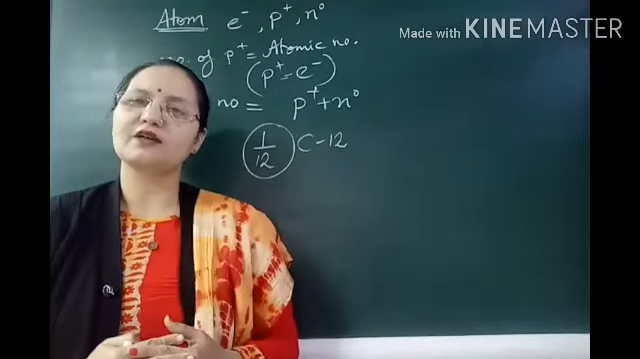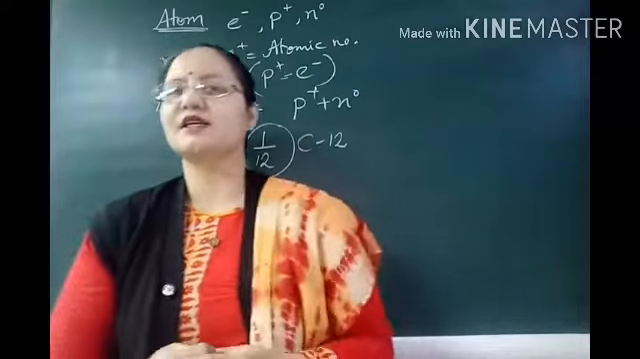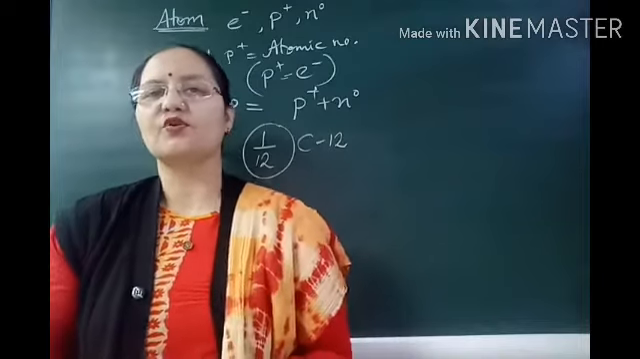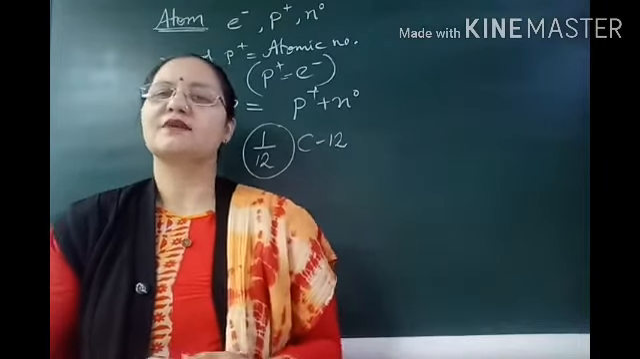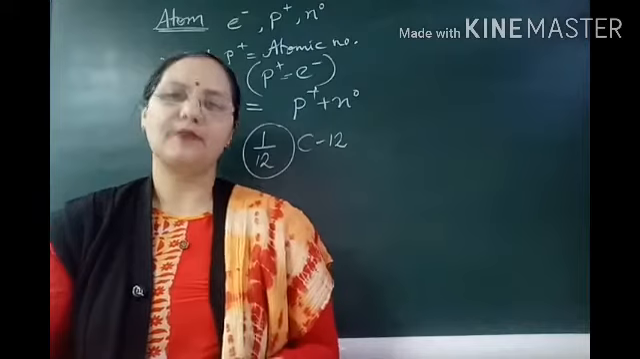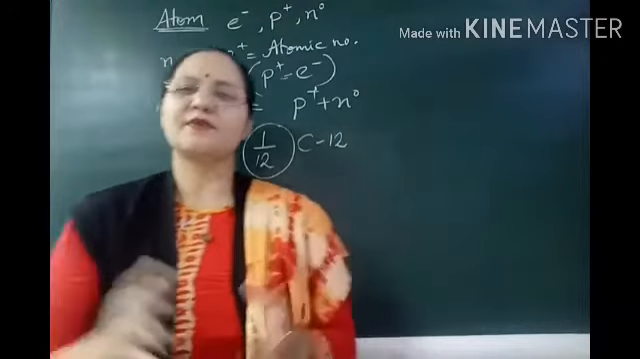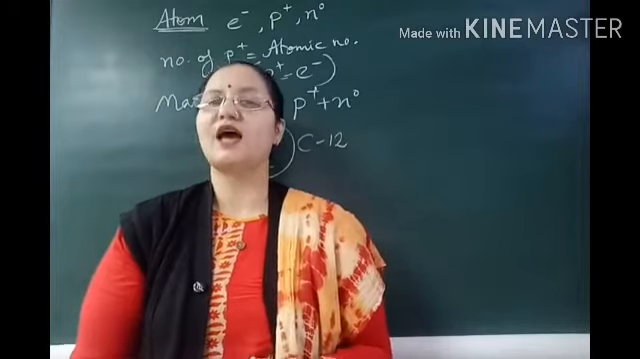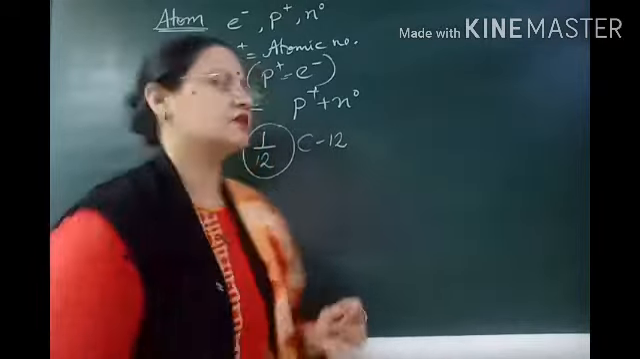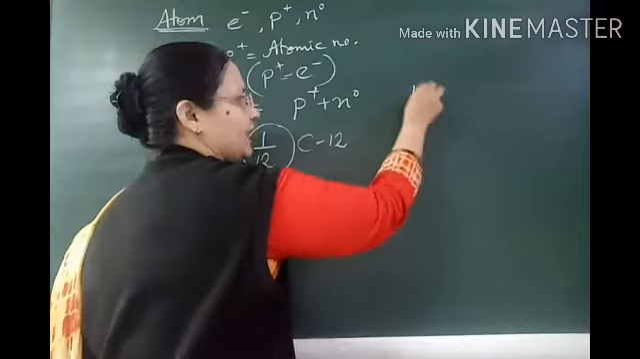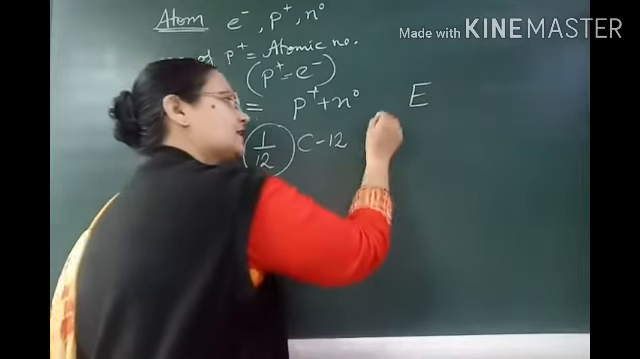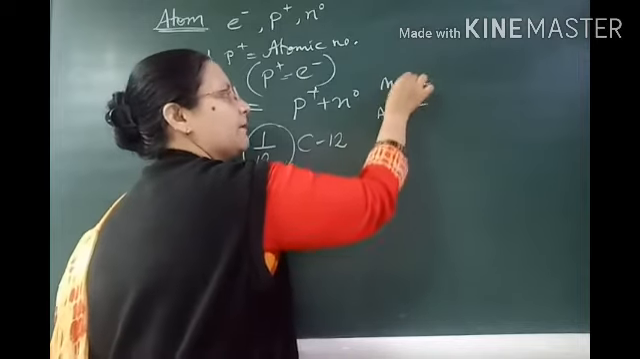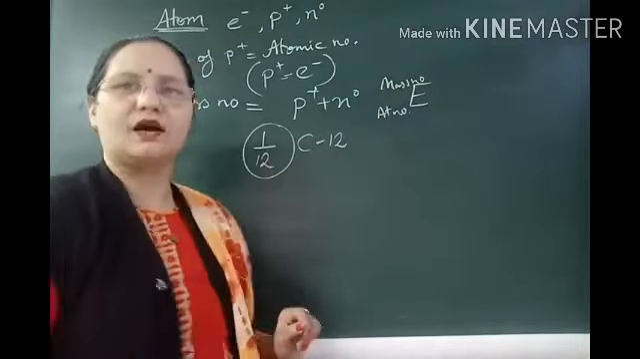Protons and neutrons each have a mass of one unit, so we can say that the total number of protons and neutrons forms the mass number or atomic mass. How can we represent the atomic number and atomic mass along with the symbol of an element? Suppose E is the symbol of an element. We write the atomic number here and the mass number or atomic mass here.